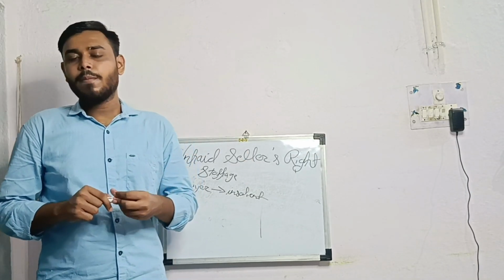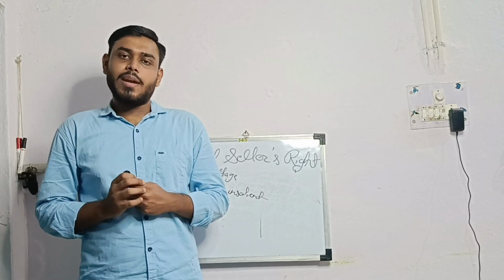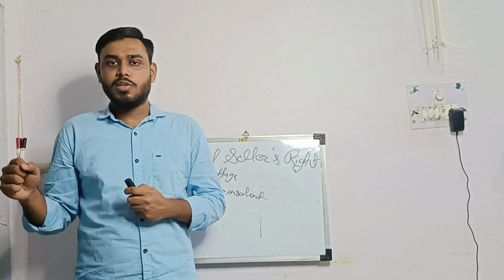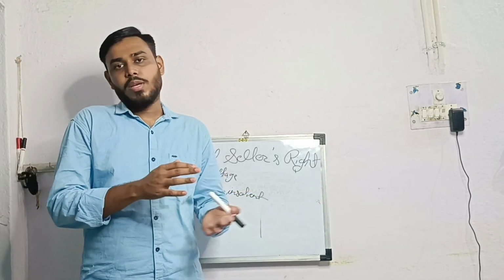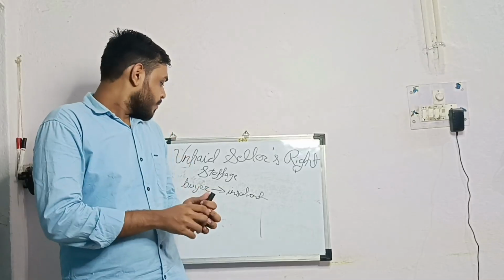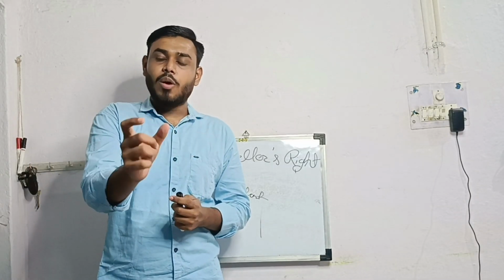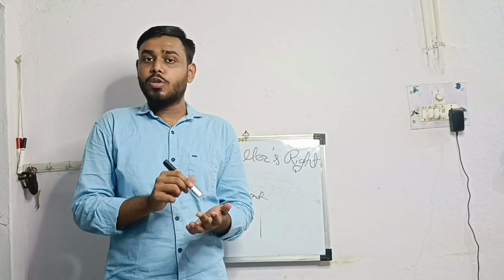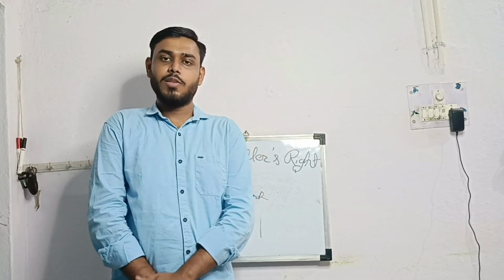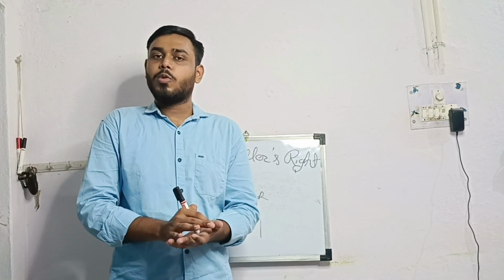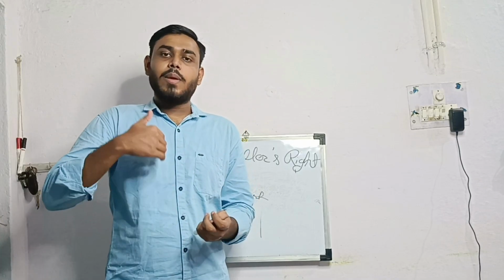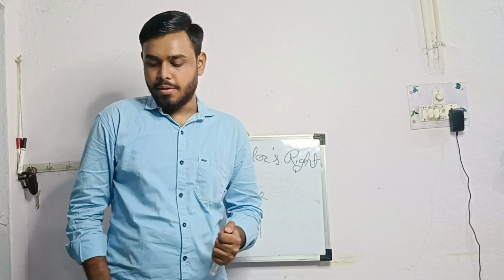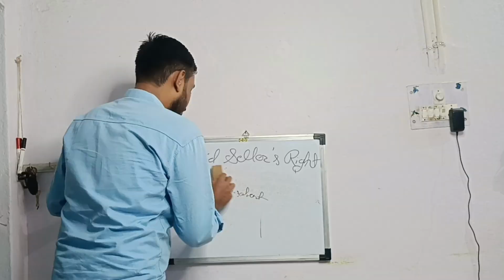Now we should also understand when this right to stoppage in transit can be terminated. From basic prudence we can say that it can be terminated when the buyer has obtained the possession, because now the goods are not in transit, therefore this right cannot be exercised. Number two, when the goods have reached the appointed destination. Even if the buyer has not yet obtained the possession, at the moment the goods reach the appointed destination, the transit has come to an end. Or number three, when the buyer acknowledges the delivery to the seller, then the stoppage in transit comes to an end. Okay, so these were the two rights of the unpaid seller.